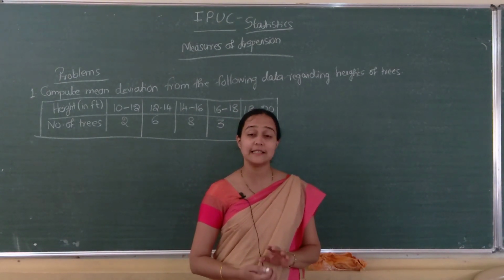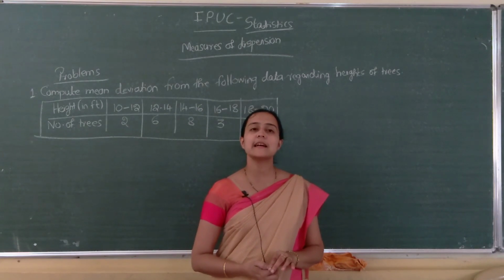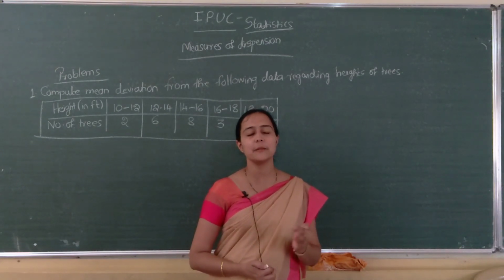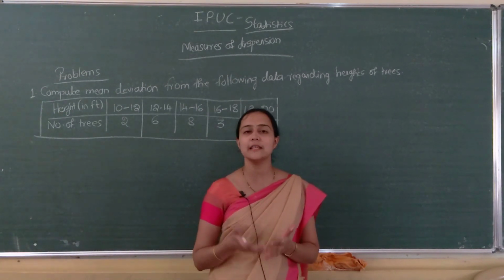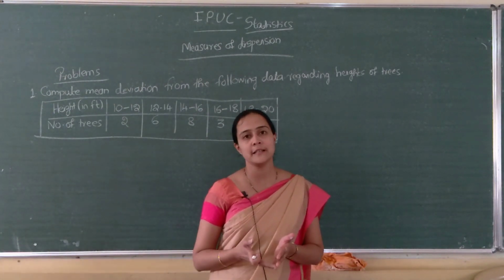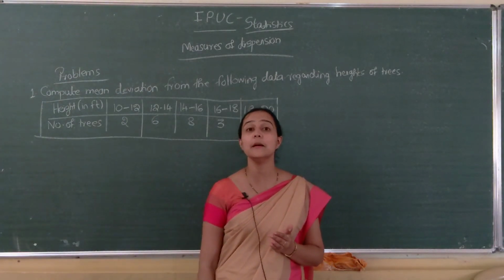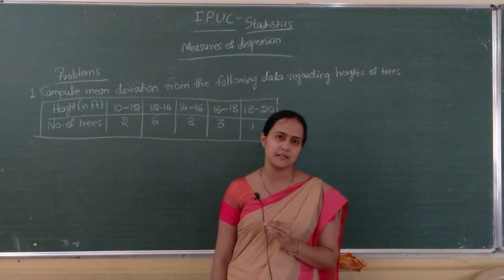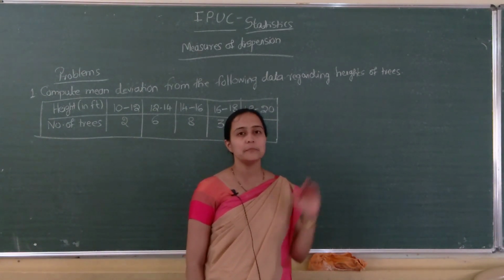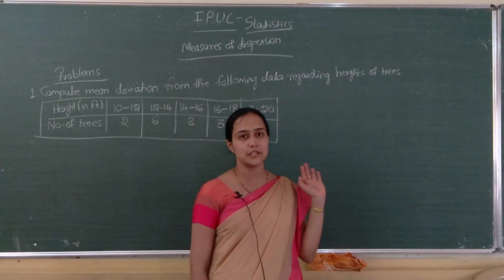We were discussing measures of dispersion, in that mean deviation. Mean deviation means we are taking deviation from any measure of central tendency. It may be arithmetic mean, median or mode. We saw mean deviation is least when it is measured from the median, that is called the minimal property of the mean. Hope you understood the concepts we discussed so far, that is range, quartile deviation and